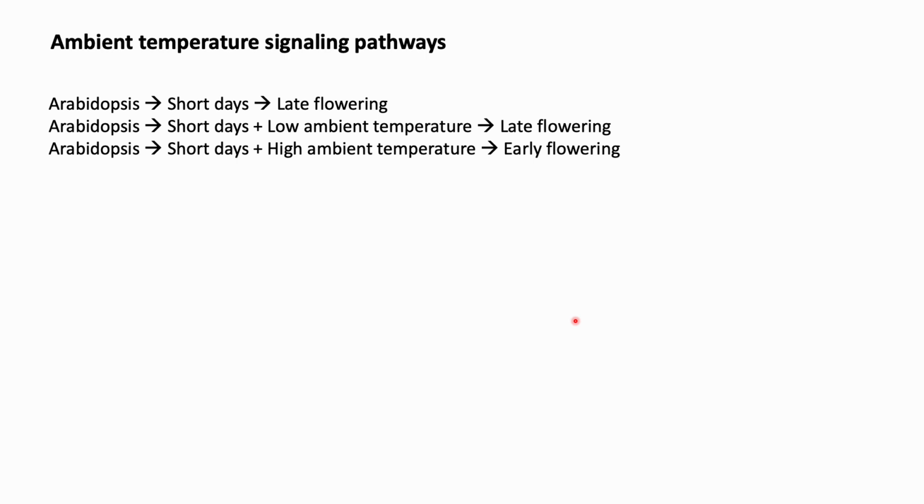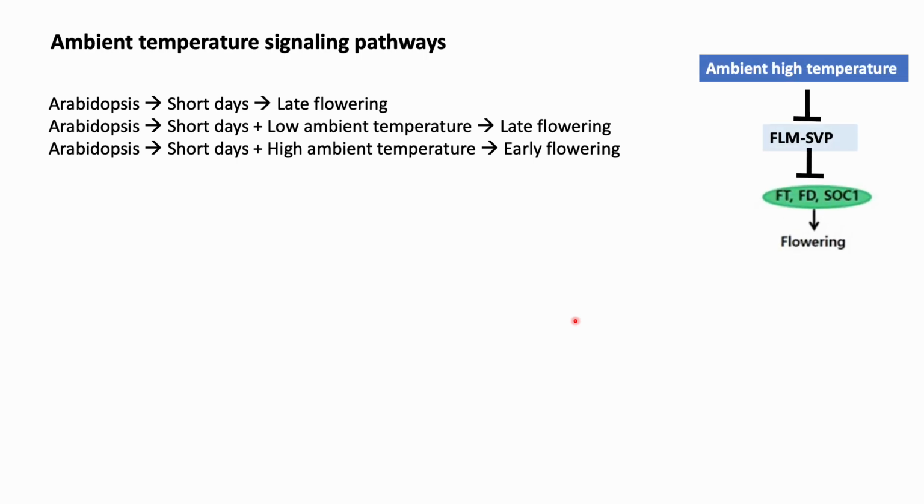This difference is due to direct thermoregulation of FT gene expression in leaves. While the major pathway known to upregulate FT is the photoperiod pathway, this pathway does not play a role in the thermal acceleration of flowering. Ambient temperature signaling is mediated by the MADS-box TF short vegetative phase, that is SVP.